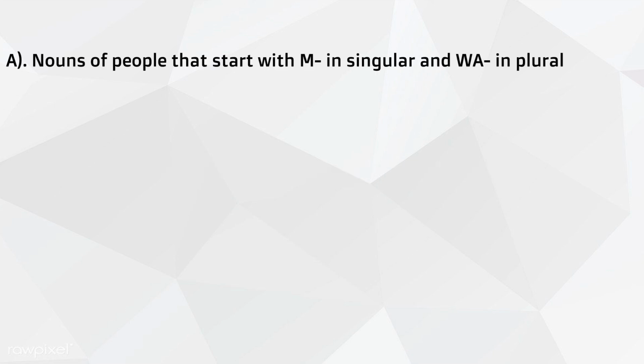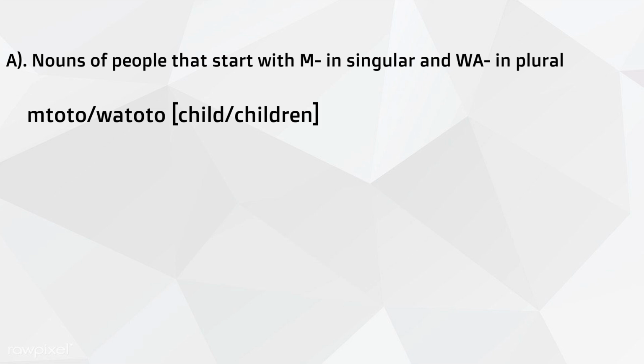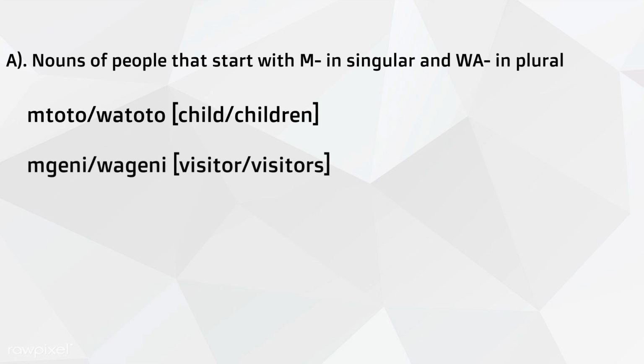Group 1, nouns of people that start with m in singular and wa in plural. For example, mtoto, child, watoto, children. Mgeni, wageni, visitor, visitors.